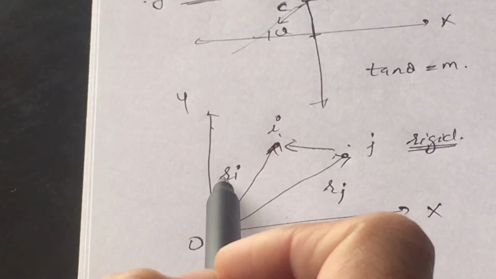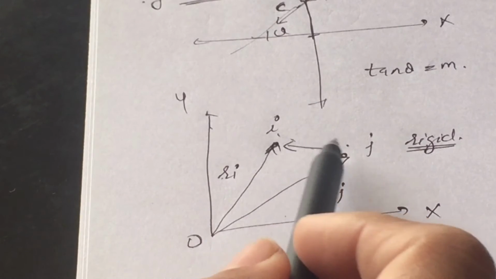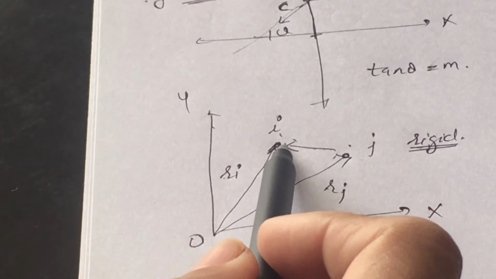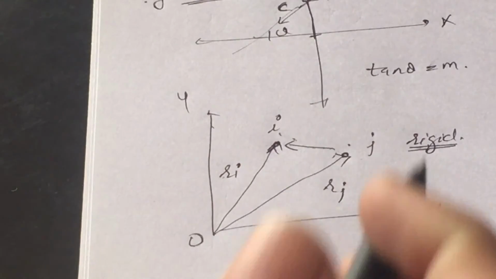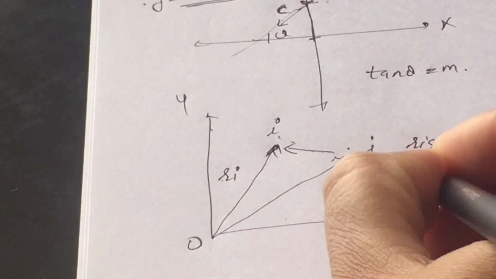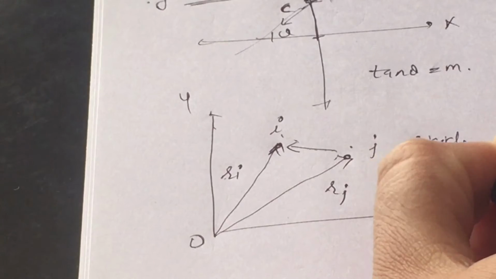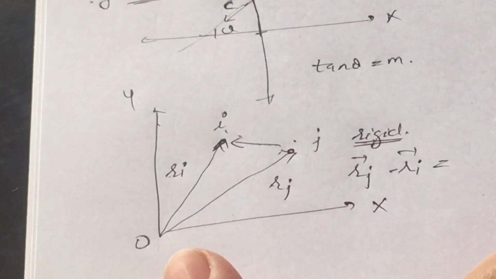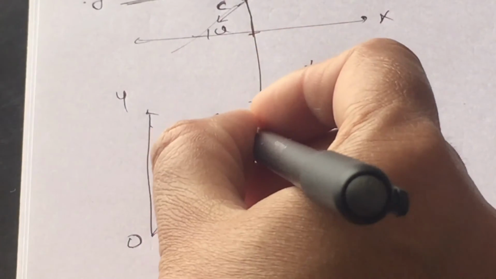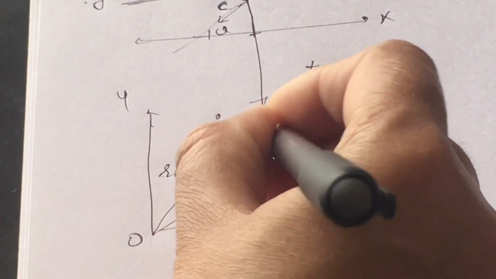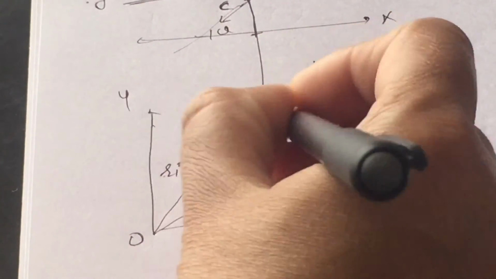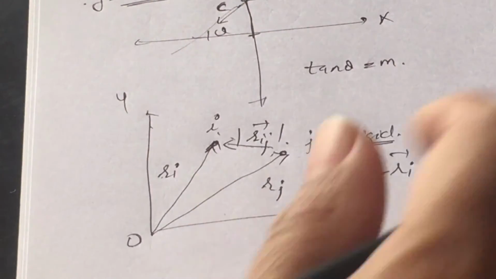It means the difference between ri and rj will not change even if a small force is applied on the system. It means the rj minus ri vector is a constant quantity, and that constant quantity is some distance. Let us consider this distance is represented here like this, and the magnitude of this remains constant.